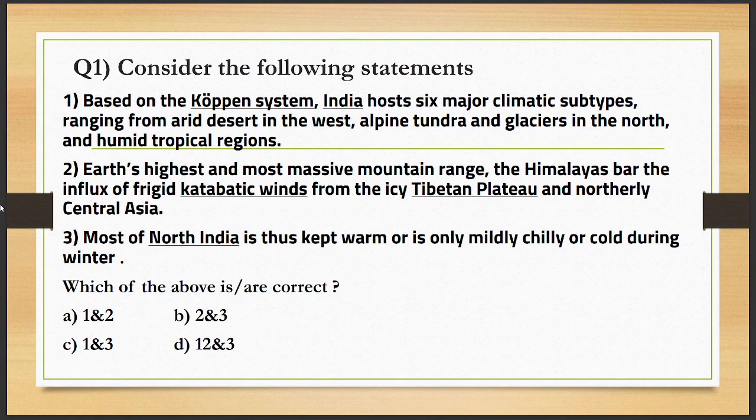Question number 1: consider following statements. First, based on the Köppen system, India hosts 6 major climatic subtypes, ranging from arid desert in the west, alpine tundra and glaciers in the north, and humid tropical regions. Statement 2: Earth's highest and most massive mountain range, the Himalayas, bar the influx of rigid katabatic winds from the icy Tibetan Plateau and northerly Central Asia. Statement 3: Most of North India is thus kept warm or is only mildly chilly or cold during winter. So which of the above is or are correct? A 1 and 2, B 2 and 3, C 1 and 3, या D 1, 2 and 3.